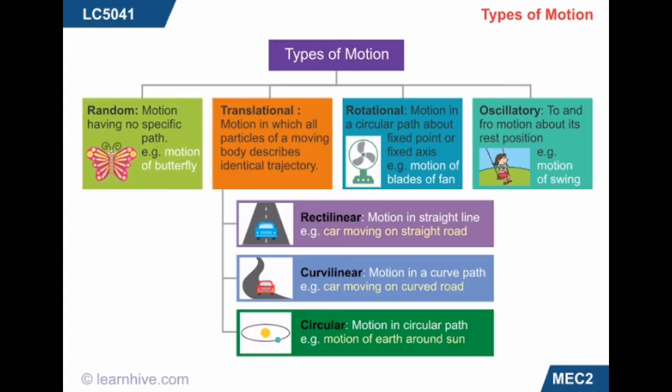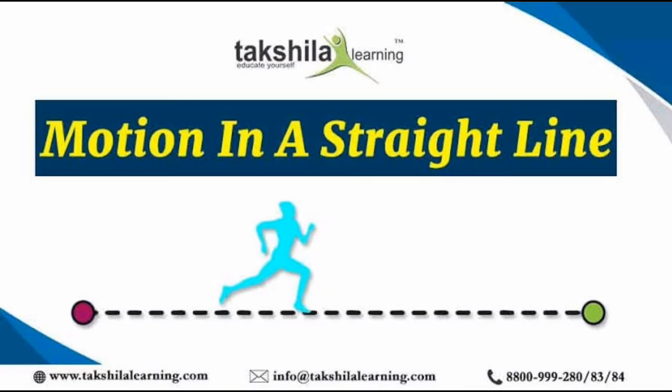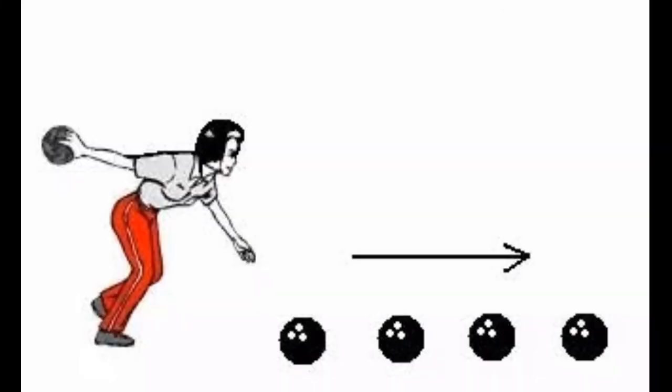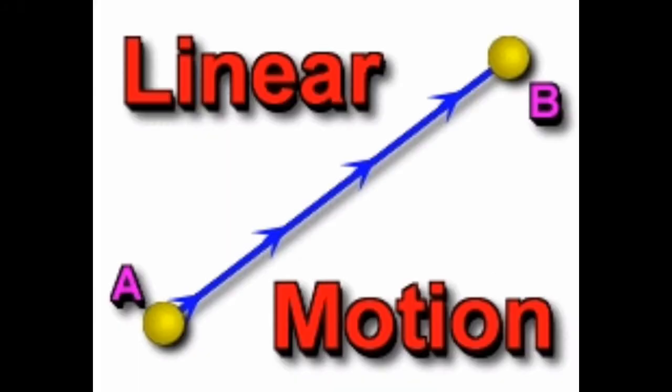The first type of motion is rectilinear, that is, motion in a straight line. If you observe the following examples: the motion of a sprinter in a 100-meter race, the motion of a fruit falling from a tree, the motion of a bullet fired from a gun, all these are linear motion, meaning motion in a straight line. The motion which is in a straight line is known as straight line motion.